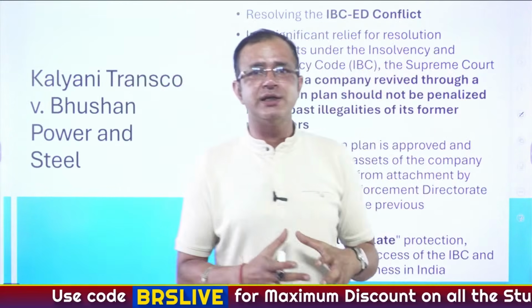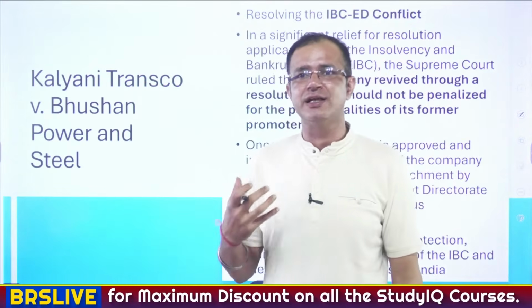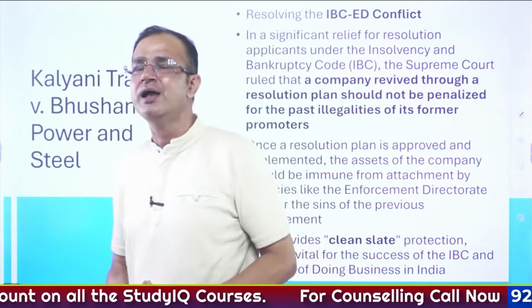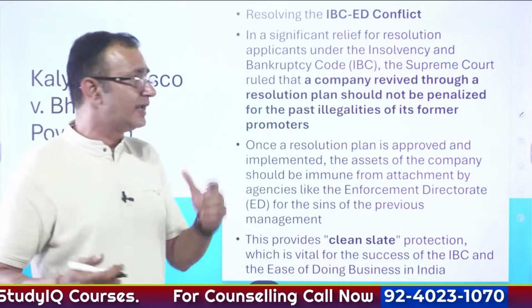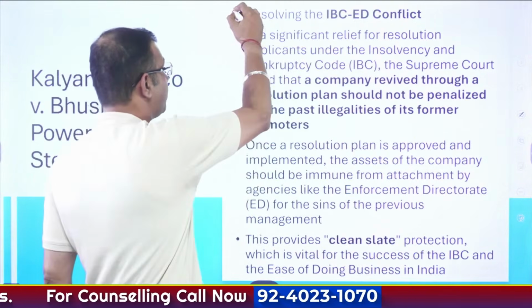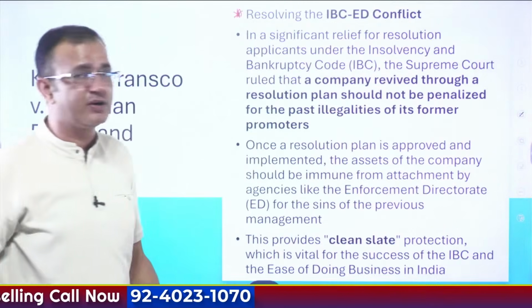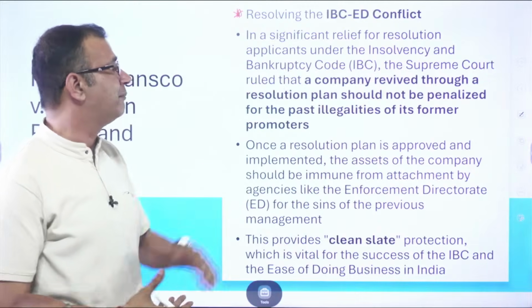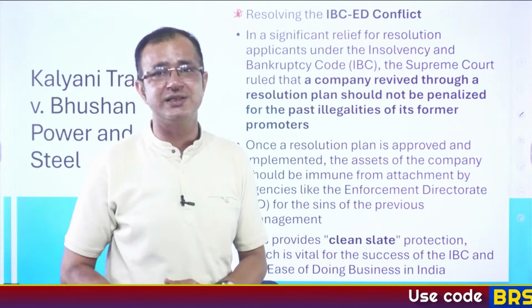Alright, the next important judgment that happened in the Supreme Court is Kalyani Transco versus Bhushan Power and Steel. In this, the Supreme Court resolved the conflict between the IBC and the ED, that is, the Insolvency and Bankruptcy Code and the Enforcement Directorate.